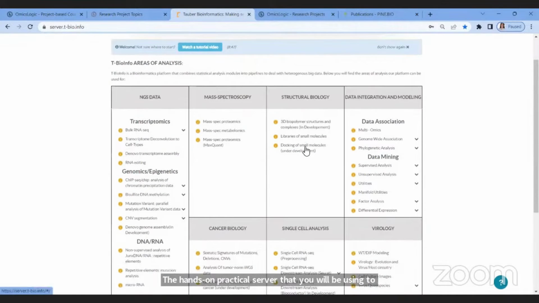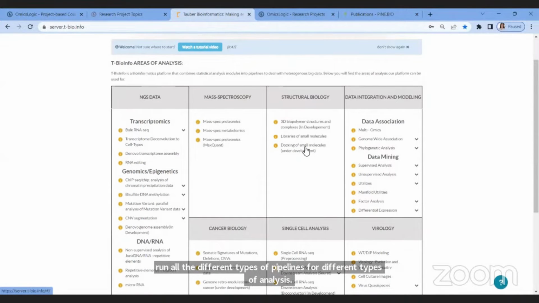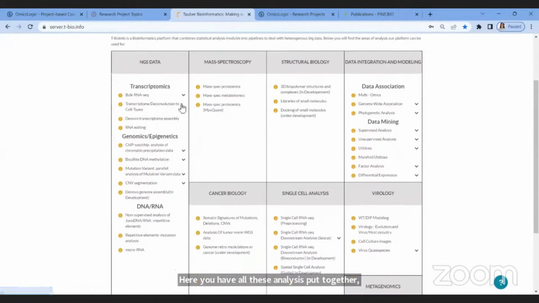Here you have all these analyses put together in different sections. You have the transcriptomic data analysis section, then the genomic data analysis, metagenomics is here, data mining, and then you have some phylogenetic analysis possible here on the server as well.